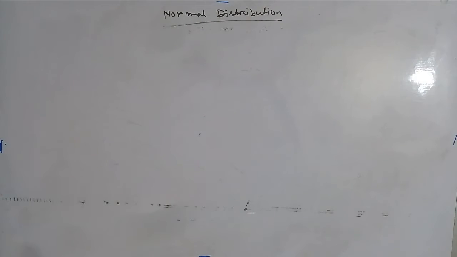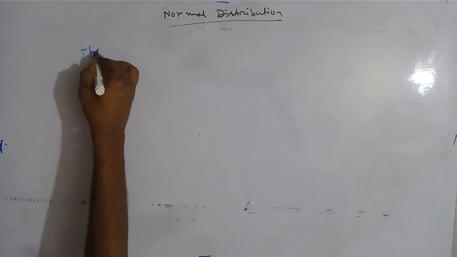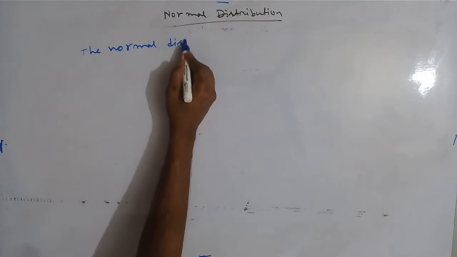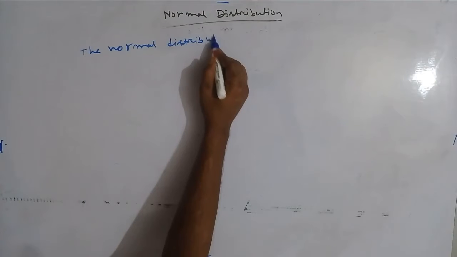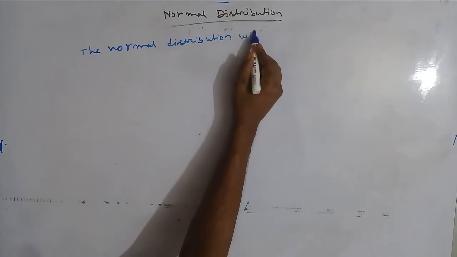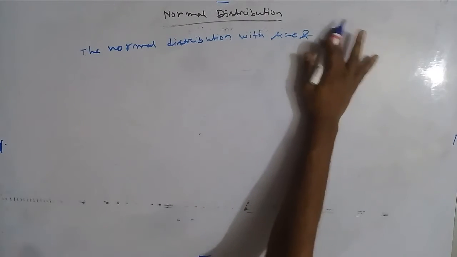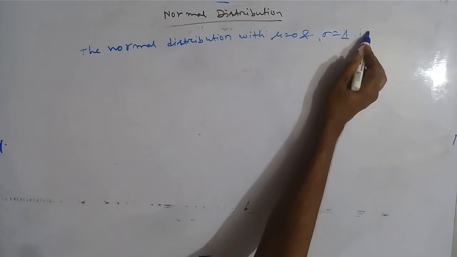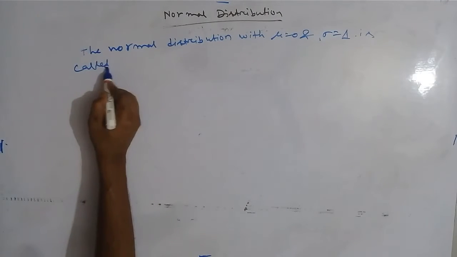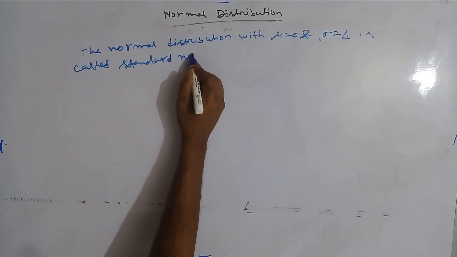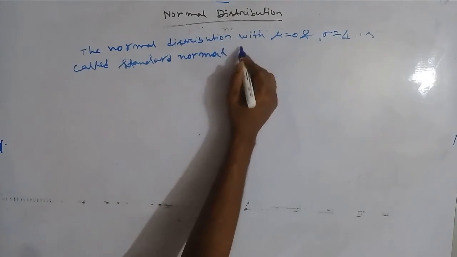So now what is standard deviation? The normal distribution with mean 0 and standard deviation 1 is called standard normal distribution. The normal distribution with mean equal to 0 and standard deviation, that is sigma equal to 1, is called standard normal distribution.